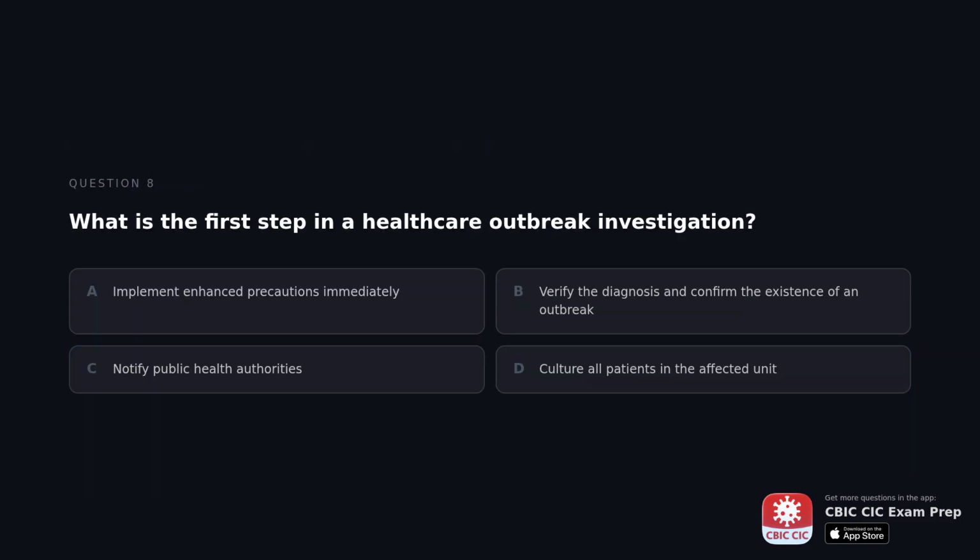What is the first step in a healthcare outbreak investigation? A. Implement enhanced precautions immediately. B. Verify the diagnosis and confirm the existence of an outbreak. C. Notify public health authorities. D. Culture all patients in the affected unit.